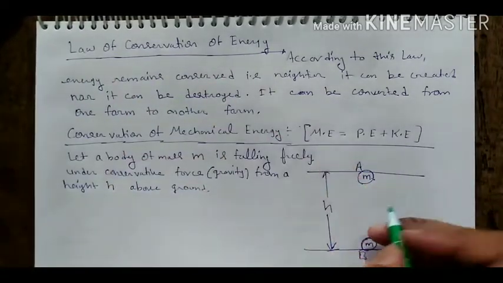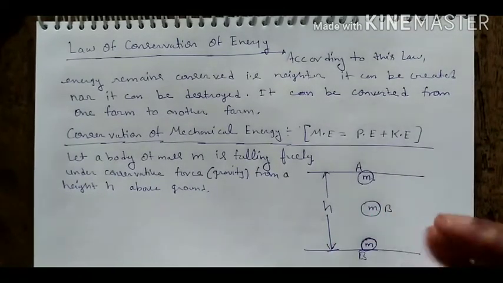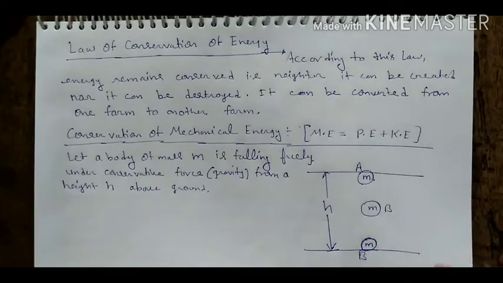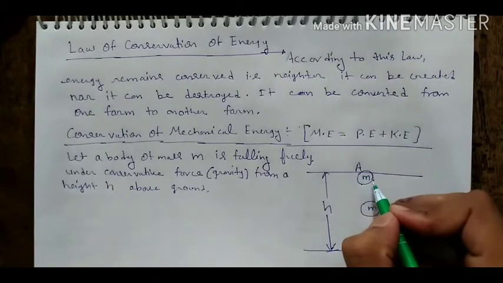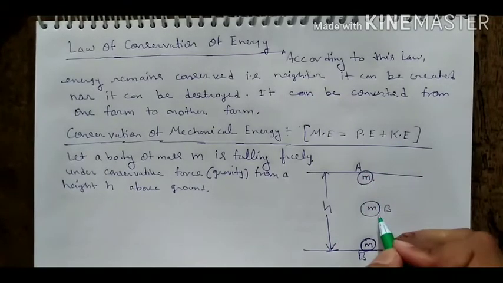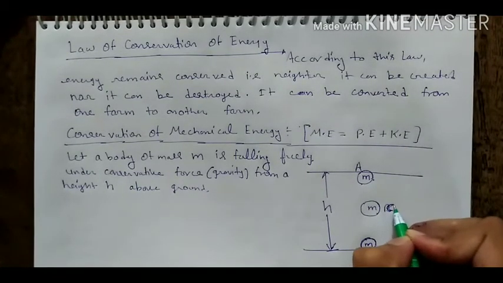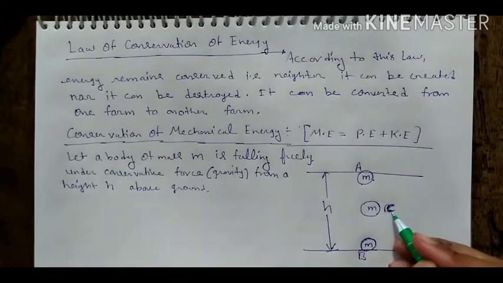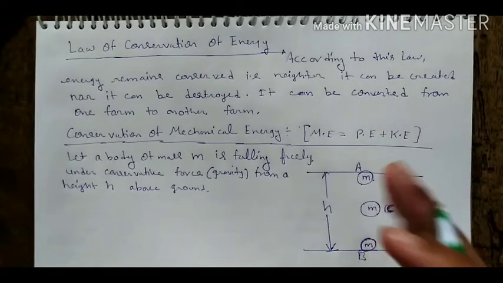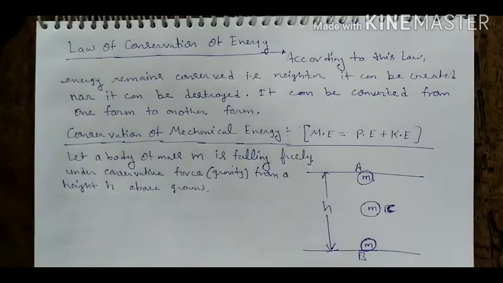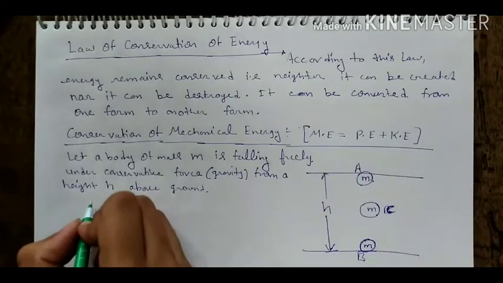And at another point we considered, this is the point B. At point B we also have to prove that the total energy remains conserved. It means we have to prove that at point A the total energy of this body remains the same, at point B also remains the same, and at point C, this is the point C, the total energy remains the same. It means at different points we have to find the total energy and show it should be equal. So first, let us consider point A.